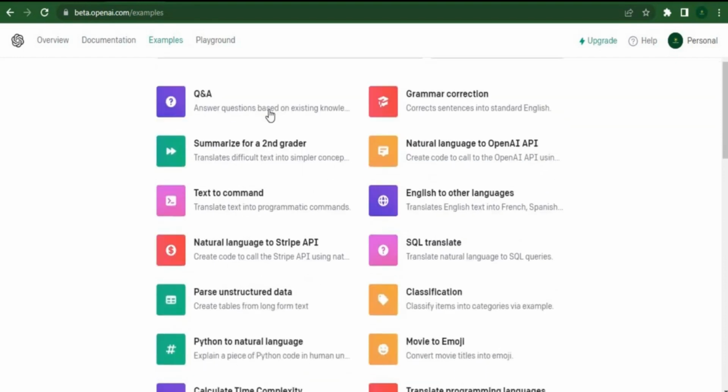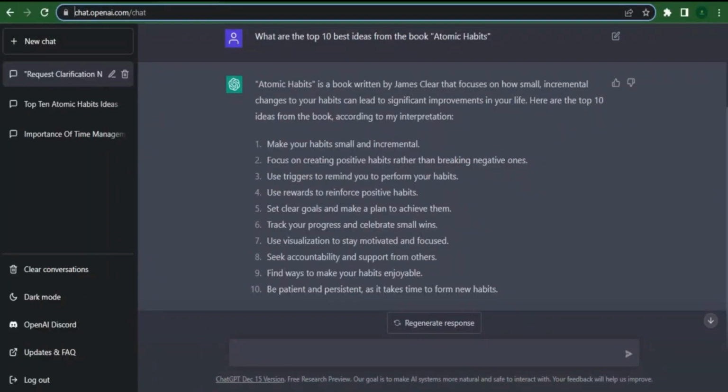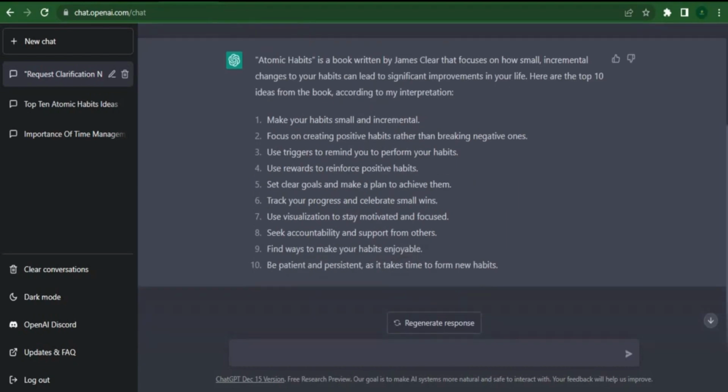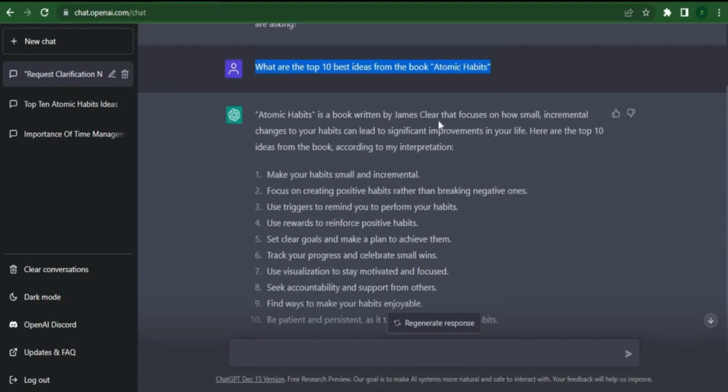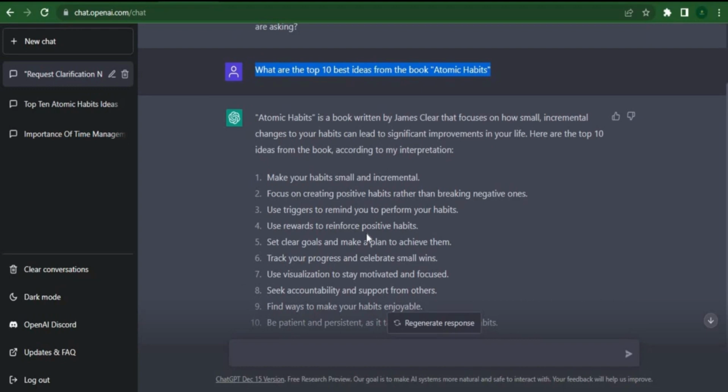For instance, all I need to do is ask ChatGPT what the top 10 best ideas from the book are if I want to know what the best ideas are from a book. We can quickly and easily draw the finest conclusions from any book without ever reading it. Even if you just want to read up on some history, ChatGPT will respond right away and give you a summary of the plot. Since you clicked on this video to learn how to generate money online, you probably don't give all these things any thought.